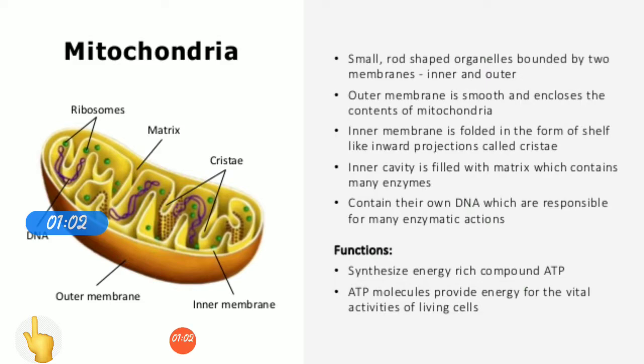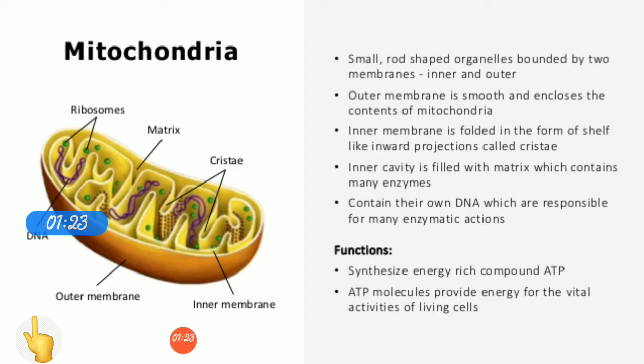First we are going to study the mitochondria. The singular is mitochondrion. They are called the powerhouse of the cell because they provide energy to the cell. The energy required by the cell for performing various functions is provided by the mitochondria.